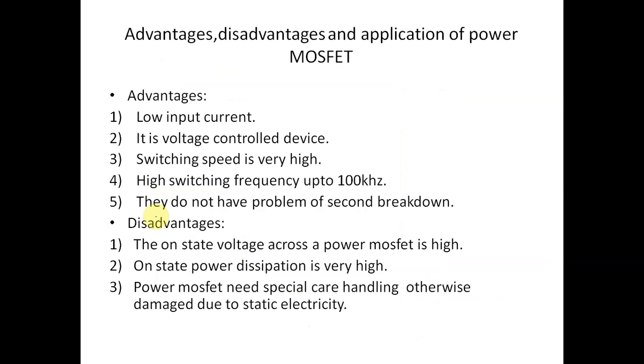Now, these are some advantages, disadvantages and applications of the power MOSFET. Advantages: low input current, it is a voltage controlled device, switching speed is very high with high switching frequency, and there is no second breakdown mechanism. Disadvantages of the power MOSFET: the on-state voltage across a power MOSFET is high, and on-state power dissipation is also very high.